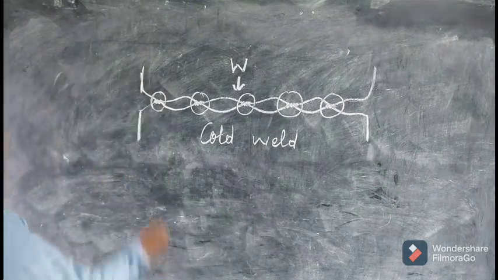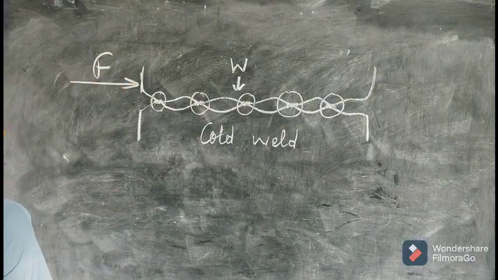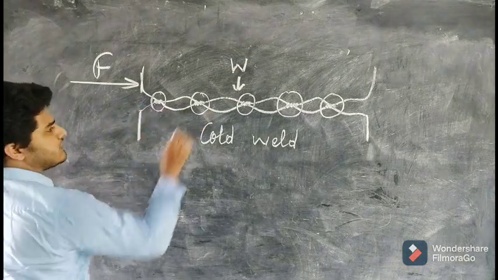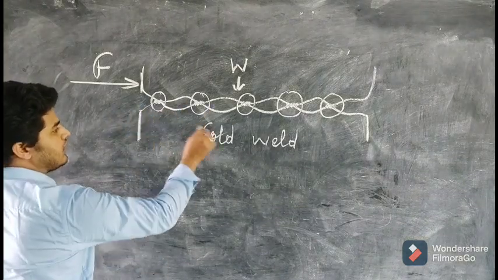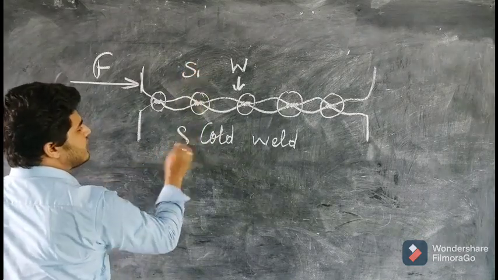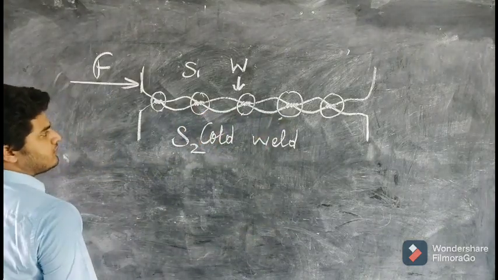And then when you apply a force on this object, it is unable to slide on the other surface because of these cold weld positions.